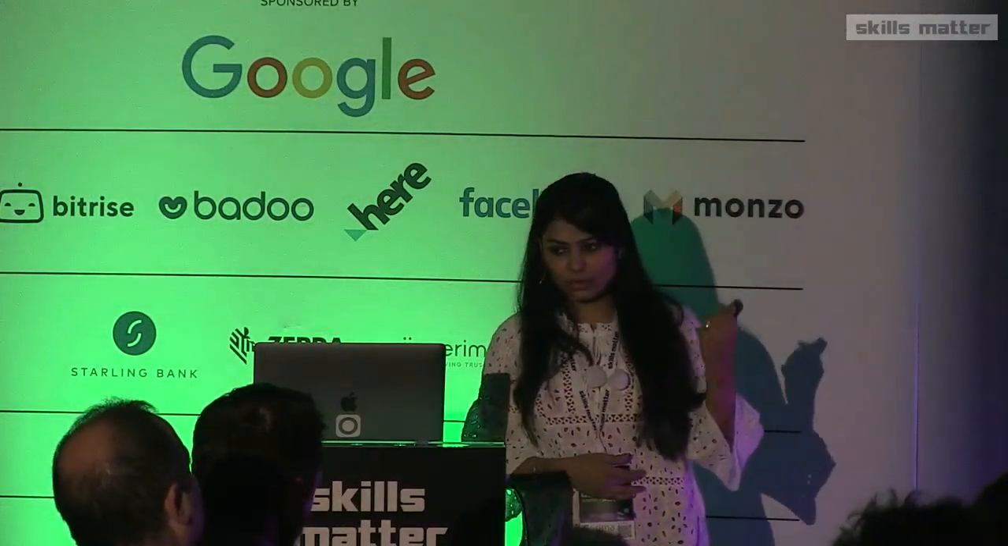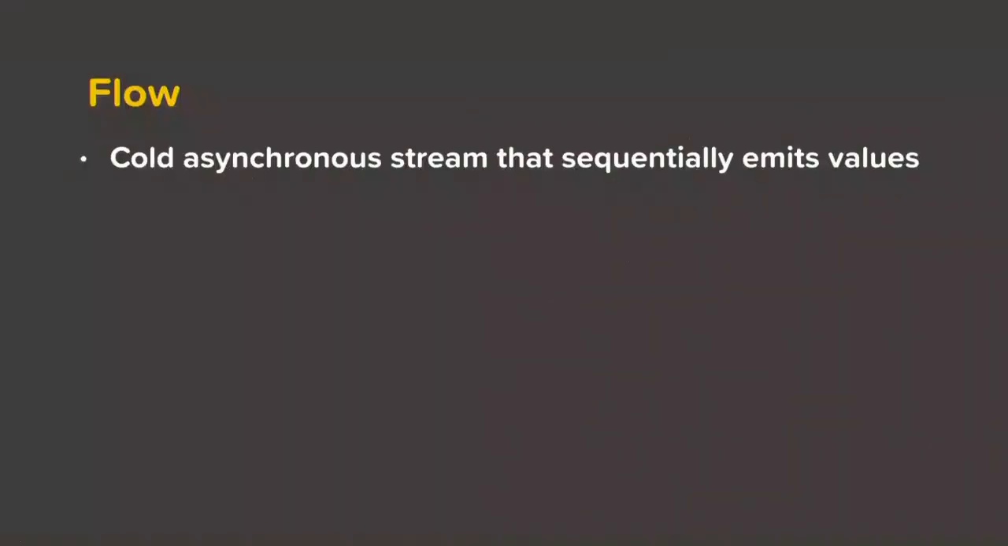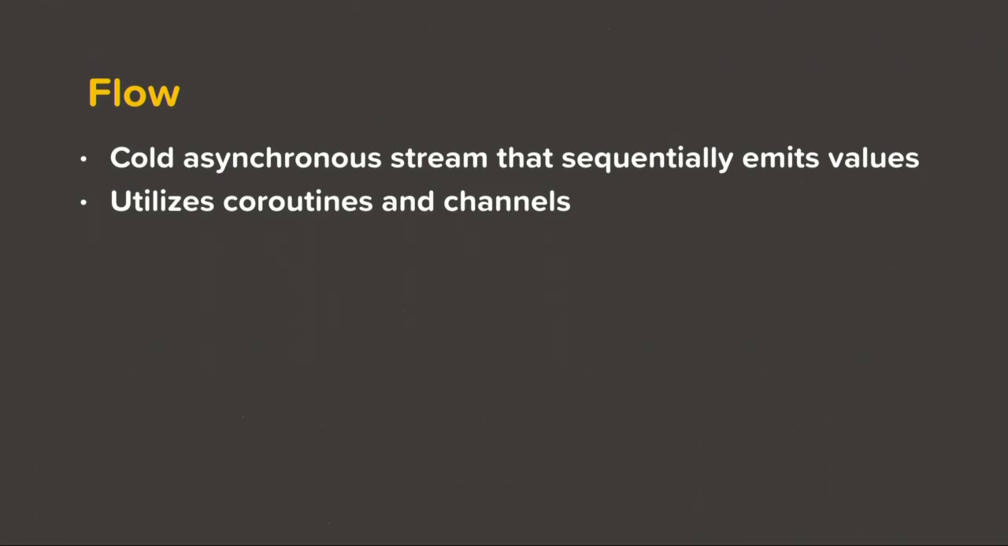Next is flow. Flow is sort of a cold asynchronous stream of data. When I talk about flow, you can think of flow as observables or flowables which emit data at different points of time as a stream. Flow under the hood utilizes coroutines, and certain flow operators are based upon channels.